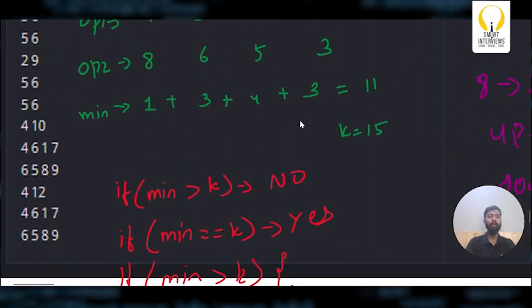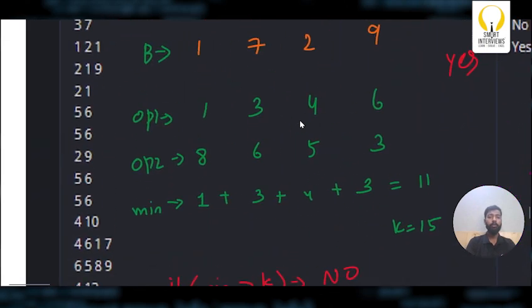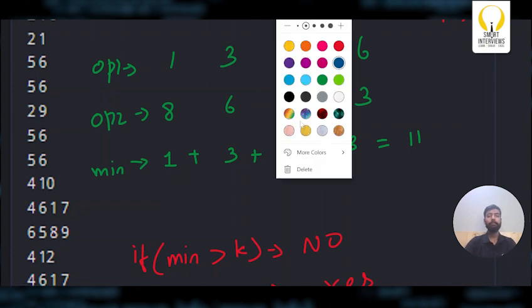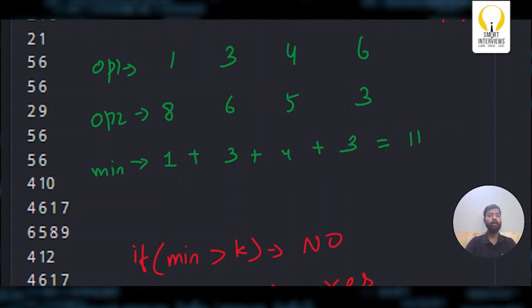Now let's come back to the problem. What did I do to find my minimum? I chose the minimum steps in all the moves. Now what could be another option here? I can take this one. If I take this one, how many extra moves will I take? I already took one move. If I decide to go in the larger path, I will take 7 extra moves. So I'll simply add plus 7.